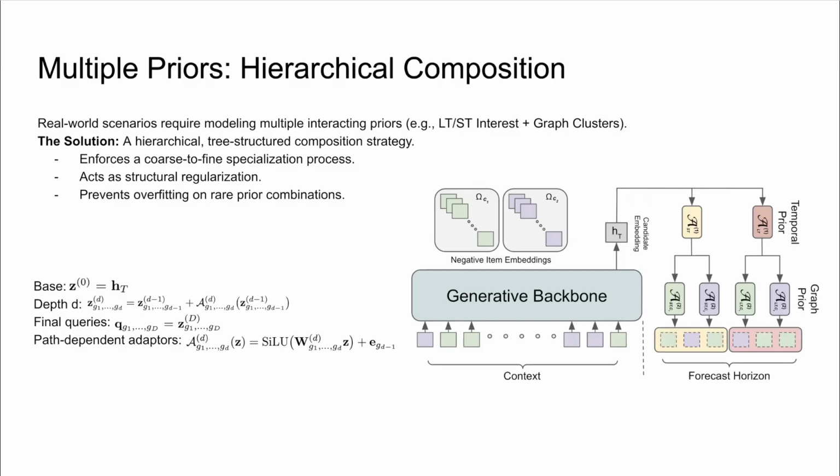Mathematically, this can be thought of as a recursive process, as shown in the formula here. We share the embedding at the previous level for all its children. This will encourage information sharing and act as a strong form of structural regularization, which prevents the model from overfitting when it encounters a rare combination of priors.